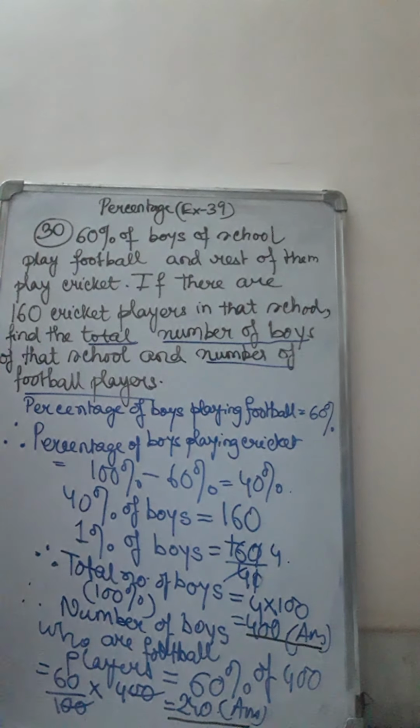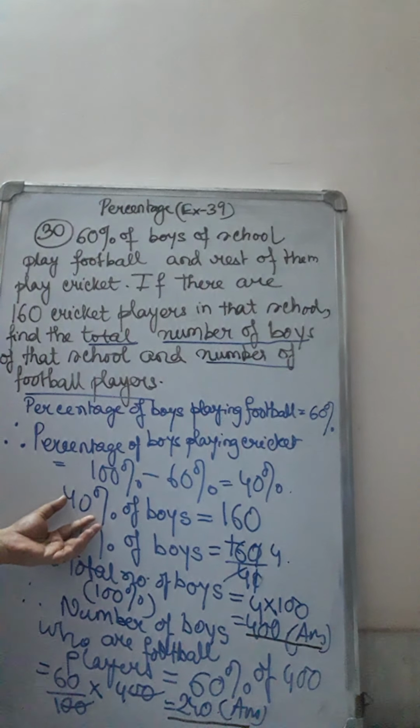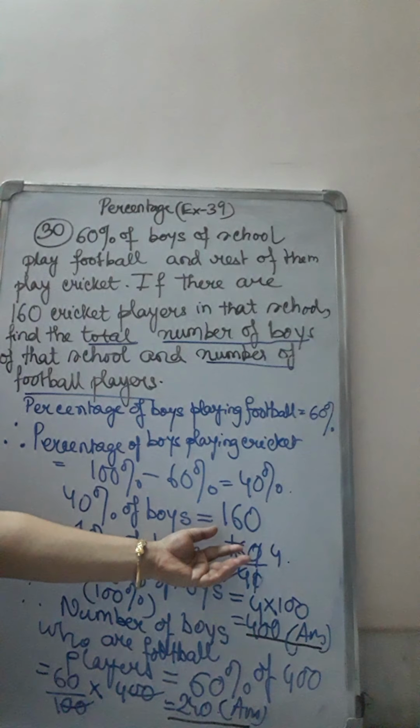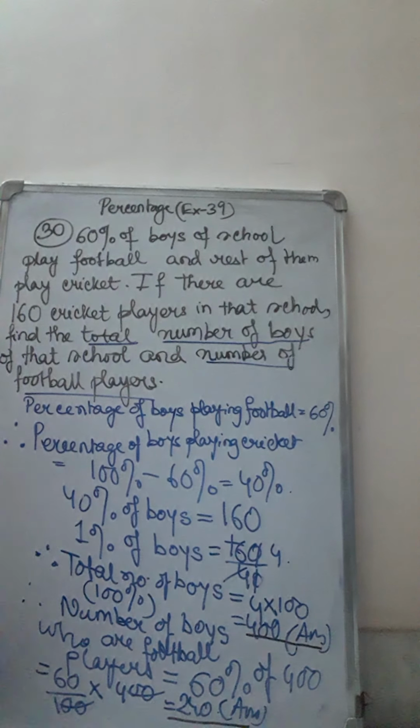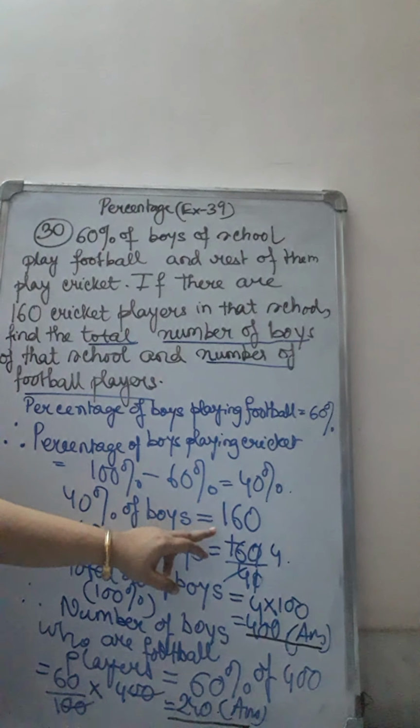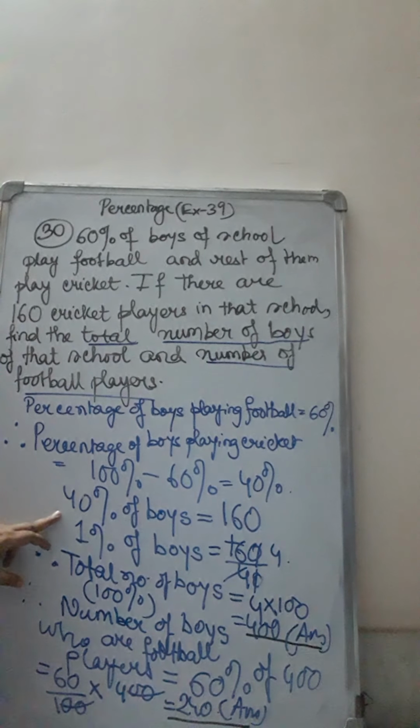40% of boys are football players. Sorry, cricket players. And the number is also given, the exact number. So whatever 40% of the total boys we find out, that will give us the number of cricket players. Similarly, here the answer is also told to you. So we will equate both and we will use the unitary method. So 1% of the boys will be less. If the total is 100%, if 40% means 160 boys, 1% will obviously be less. So 160 by 40. 160 divided by 40 we have done. So there are 4 boys.